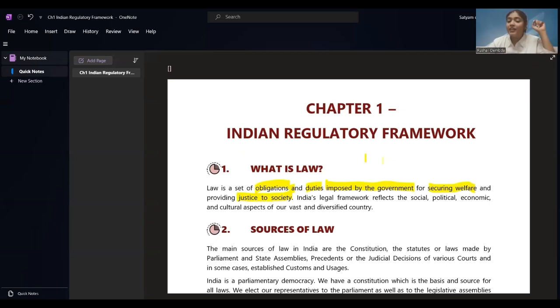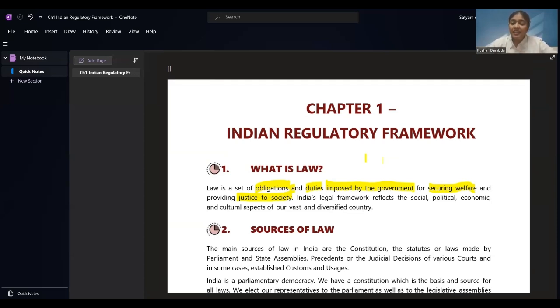That's why law is important. On the basis of law, the cases are filed, the cases are presented in the court and won. Justice is provided on the basis of laws, right? So, law is a set of obligations and duties imposed by the government for securing welfare and providing justice to society. This basic definition we all should keep in mind.